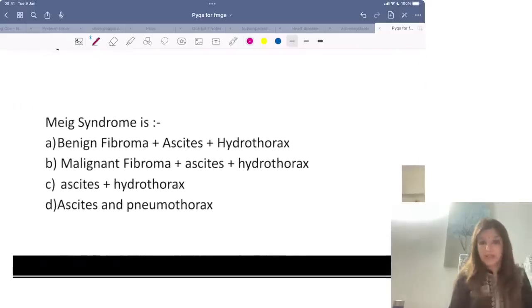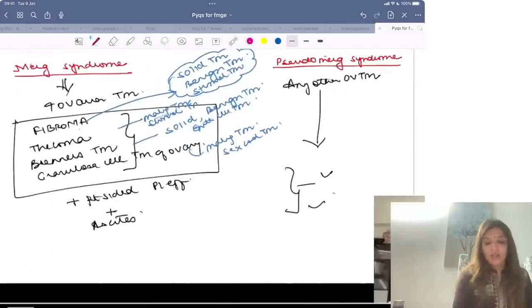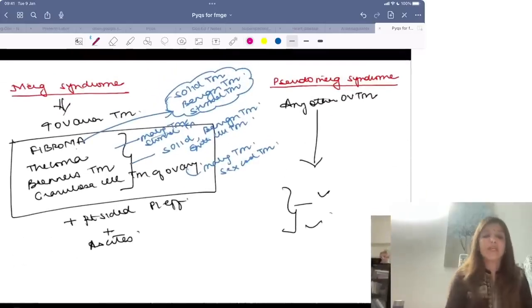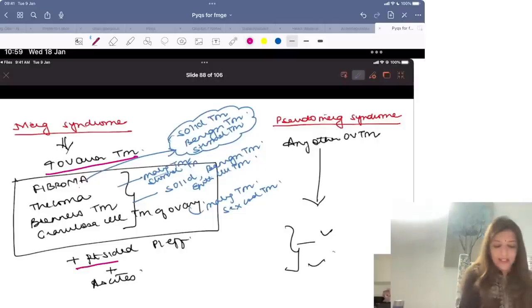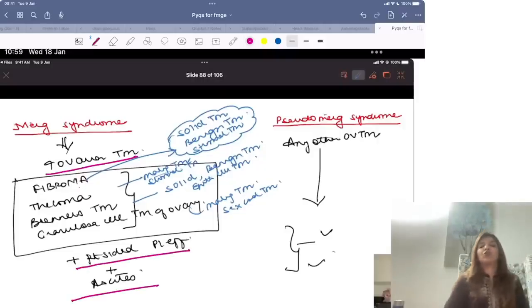Meigs syndrome, now please remember, this is very, very important. Difference between Meigs and pseudo-Meigs. If you are a marrow student, you know this very well. In Meigs syndrome, there are 4 ovarian tumors, with which, if you are getting right-sided pleural effusion and ascites, you call it Meigs syndrome. What are the 4 ovarian tumors? Fibromas, thecomas, Brenner's tumor and granulosa cell tumor.